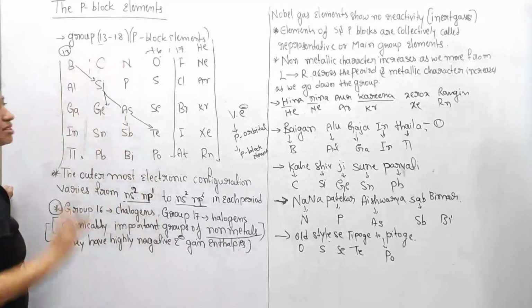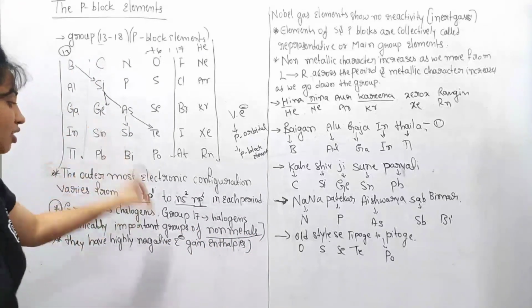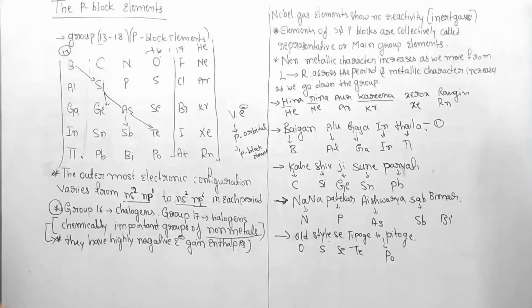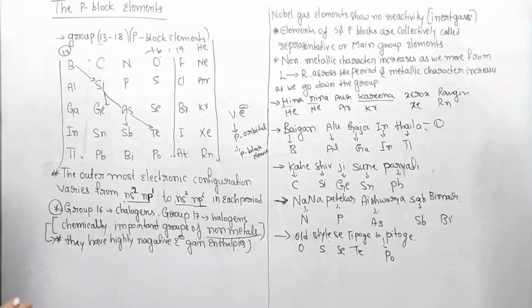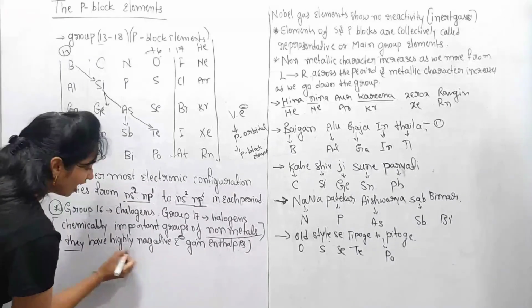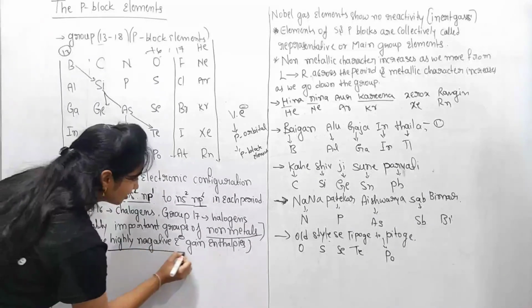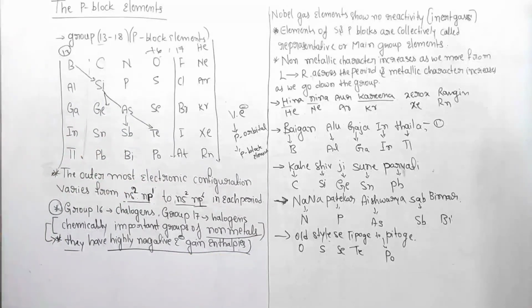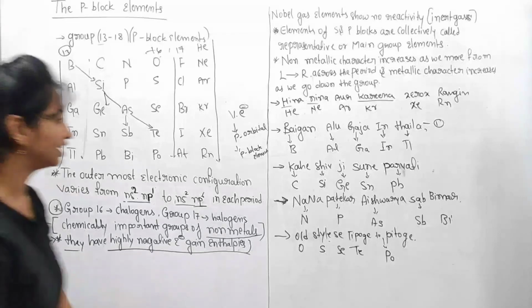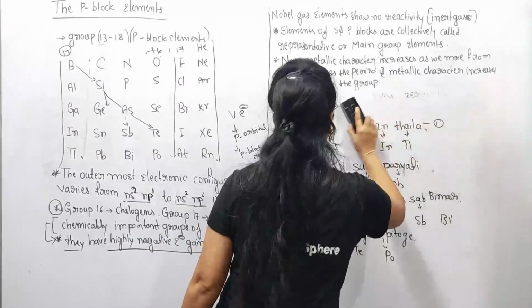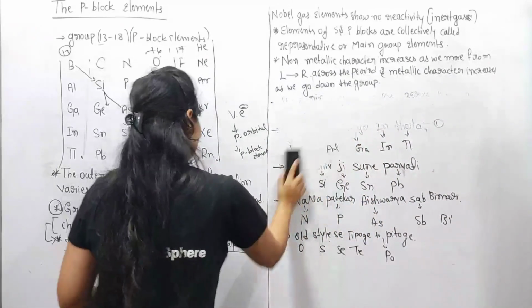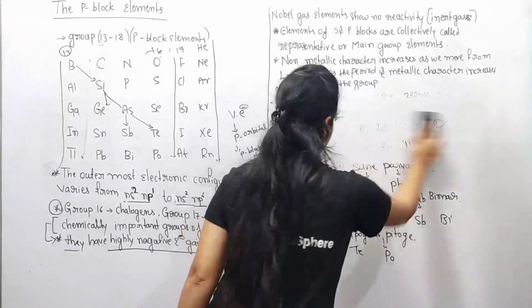Almost all p block elements include the non-metals. Remember that. Why are these chemically important groups of non-metals? Because they have highly negative electron gain enthalpies. Highly negative electron gain enthalpy. So remember this point, guys. This is very important. So what is the meaning of electron gain enthalpy?